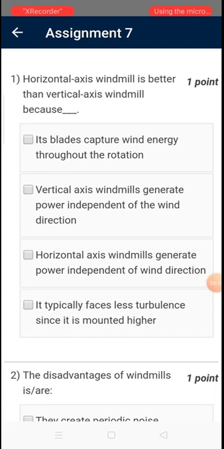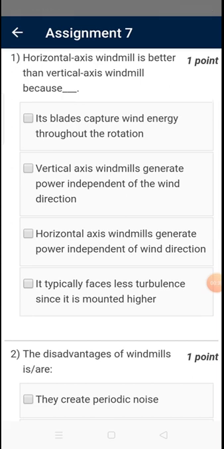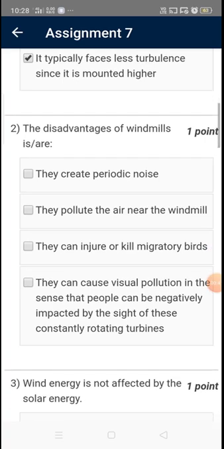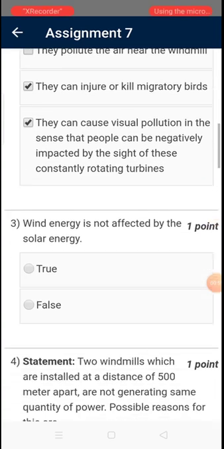Our first question is: horizontal axis windmill is better than vertical axis windmill because its blades capture wind energy throughout the rotation, and it typically faces less turbulence since it is mounted higher. So the correct answer for this question is A and D. Our second question is: the disadvantages of windmills are they create periodic noise, they can injure or kill migratory birds, or they can cause visual pollution. So the correct answer for this question is A, C and D.